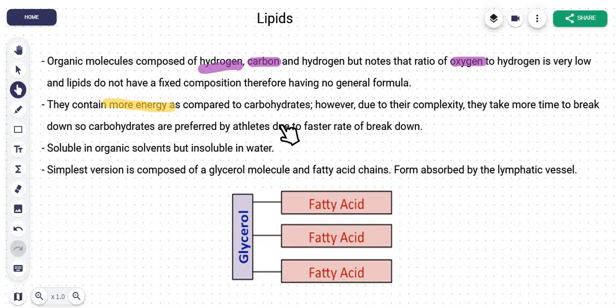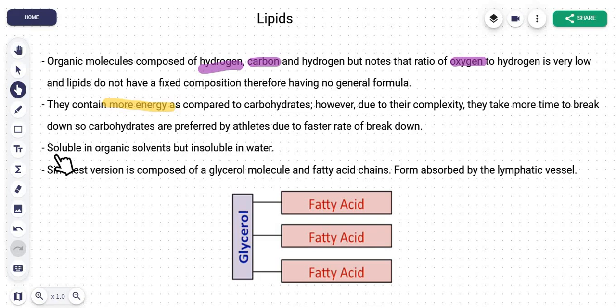Your body will break it down fast and supply you with the energy you need through respiration. Lipids, however, do provide more energy, about 39 kilojoules, but then again they take time to break down. Carbohydrates provide about 17 kilojoules of energy. This is why athletes prefer carbohydrates. You do get a question on this in the O levels or IGCSEs.